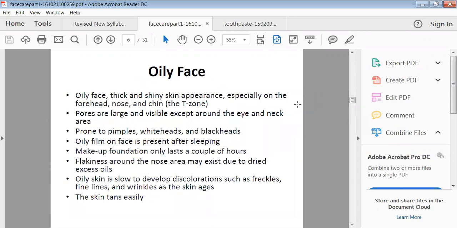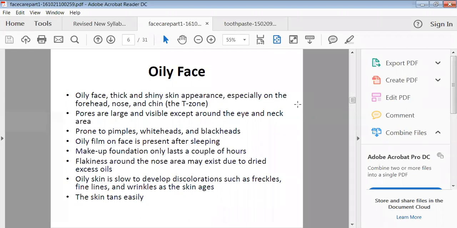So oily face means a thick and shiny skin appearance, and an oily face has a special appearance on the forehead, nose, as well as the chin. So the T zone is always affected with oil, or it always has oil on the T zone, meaning the neck, nose, forehead, and chin.